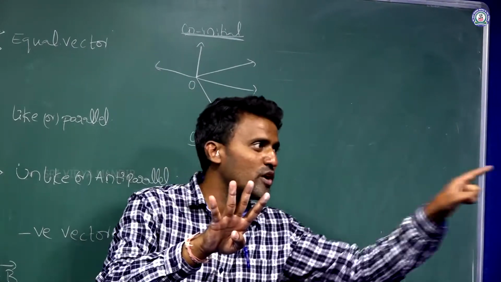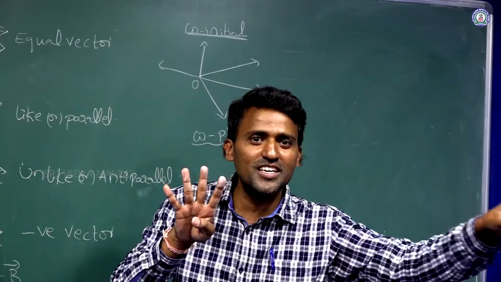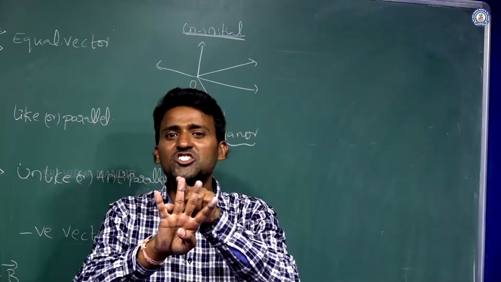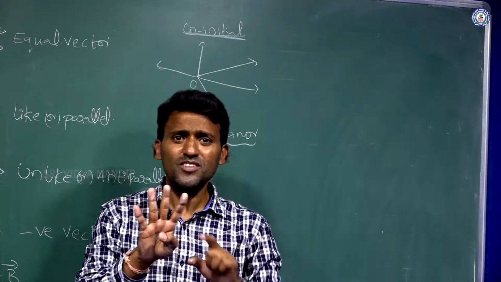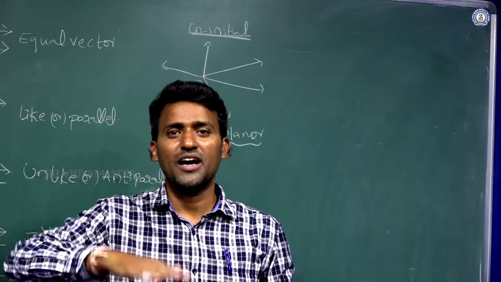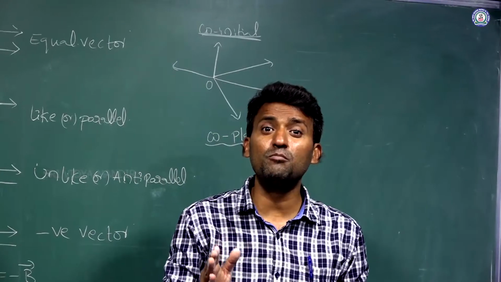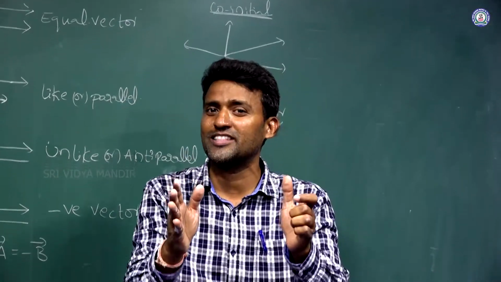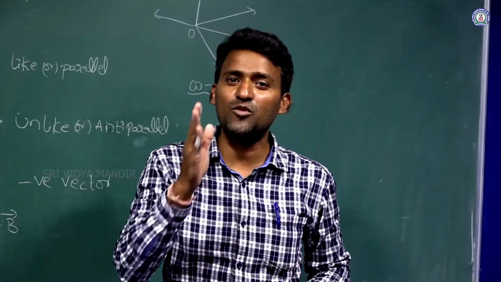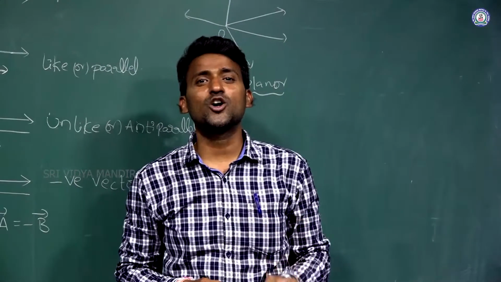Now the direction of each person: for example, the mother is going towards the kitchen, the father is going towards the bedroom, and the children are playing in different directions. So 4 vectors have 4 directions and 4 magnitudes. Magnitude is nothing but the height. So different directions, different magnitudes, but all are staying in one room only. That is what we call coplanar vectors. All vectors are acting in one plane.